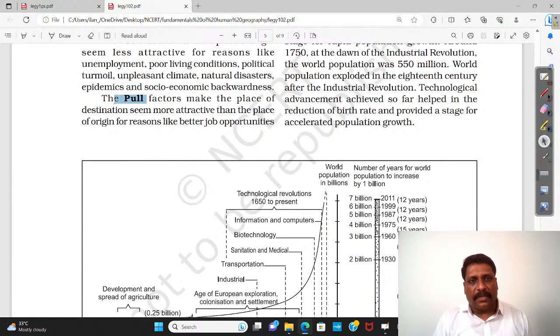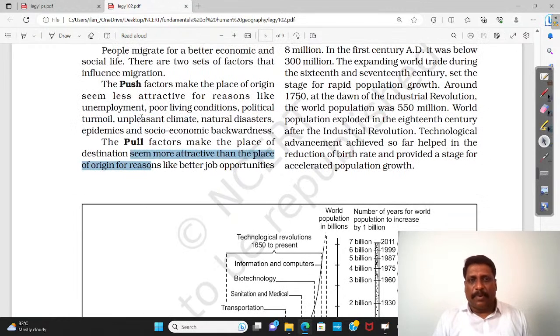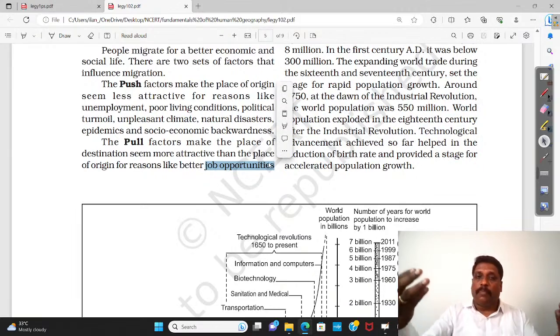Then comes pull factor. Pull factor makes the place of destination seem more attractive than the place of origin. For example, in the place of origin you have unemployment; the pull factor is the place where you have good job opportunities.